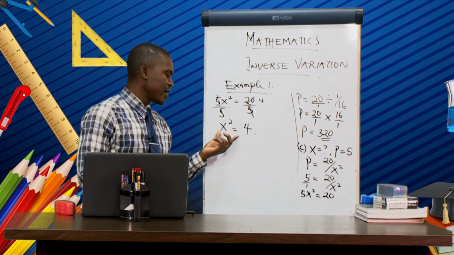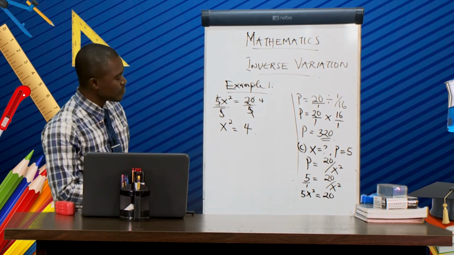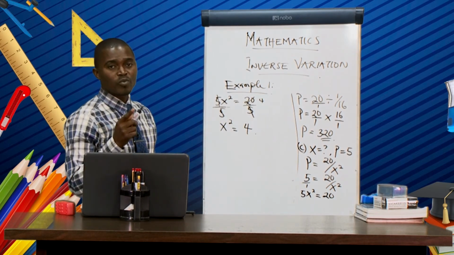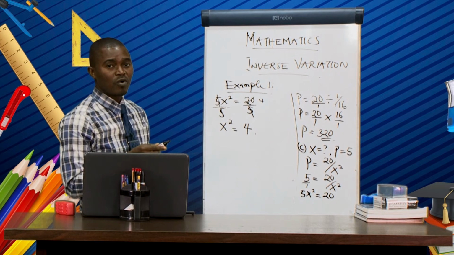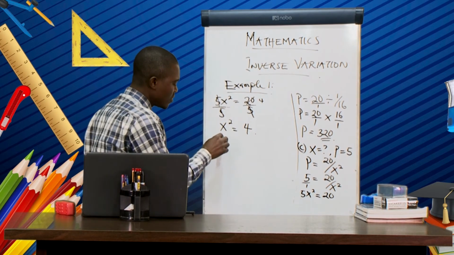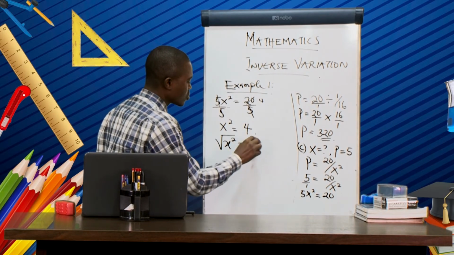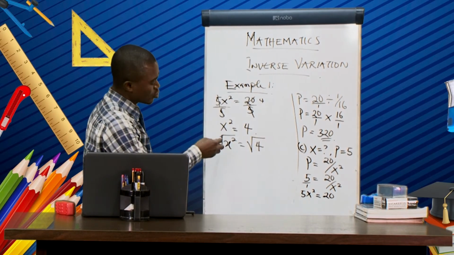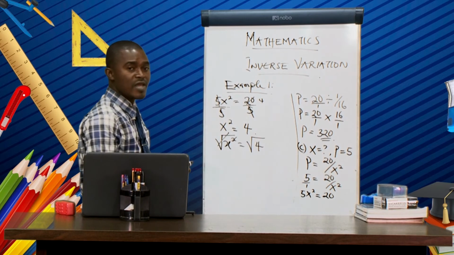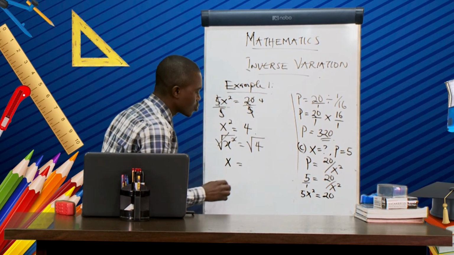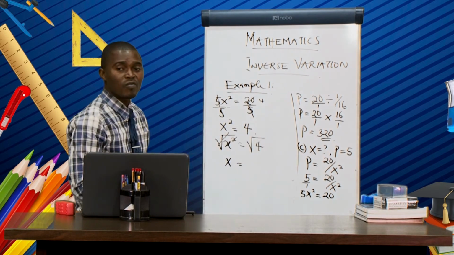And to get our x, what we are going to do now is take square root of both sides. If you take square root of x squared, then we have square root of 4. So the square root here eliminates the square. So we are going to have x now equal to square root of 4.